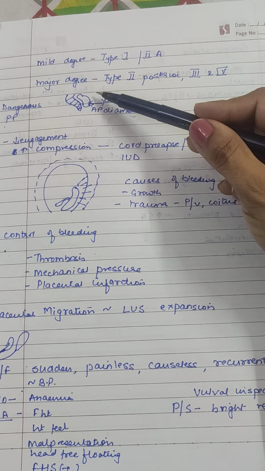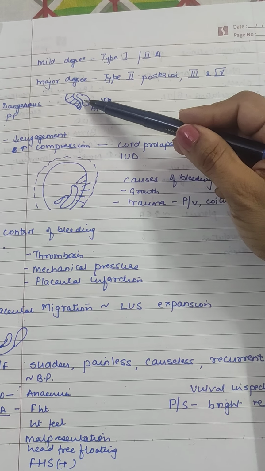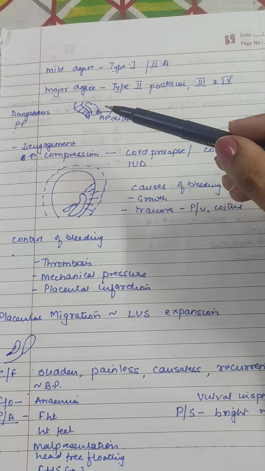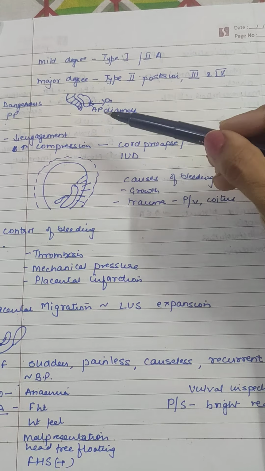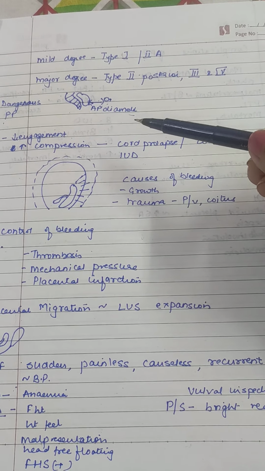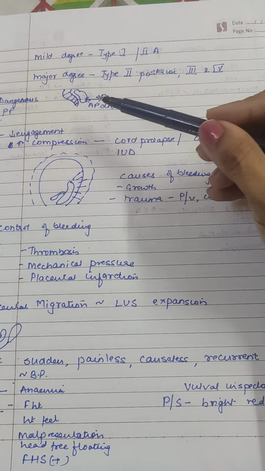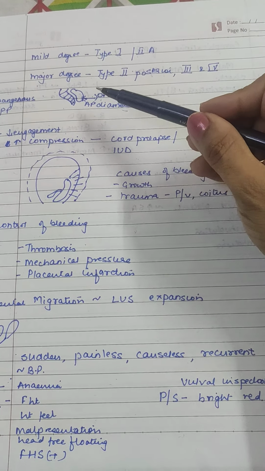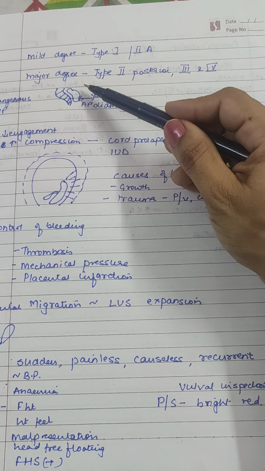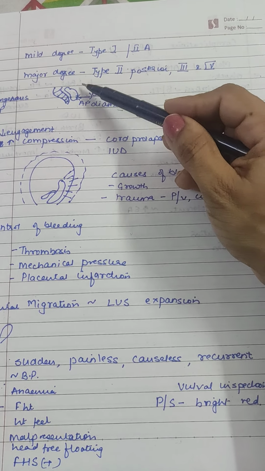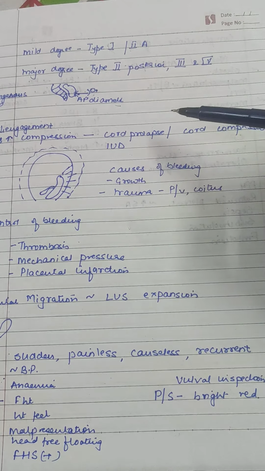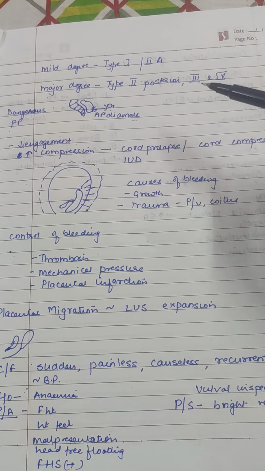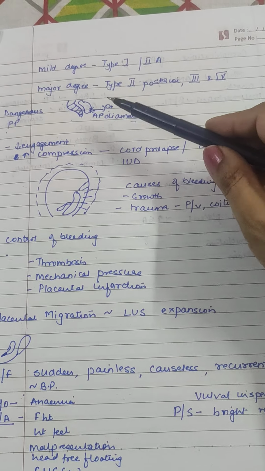Second thing, suppose engagement does occur, it will compress the placenta. The placenta is important tissue giving nutrition to the baby, so the supply to the baby will be hampered. It can result in head compression, hypoxia and intrauterine death. Also, if engagement is not occurring, the umbilical cord is free, so there are chances of cord prolapse and cord compression. All these things make this placenta very dangerous.